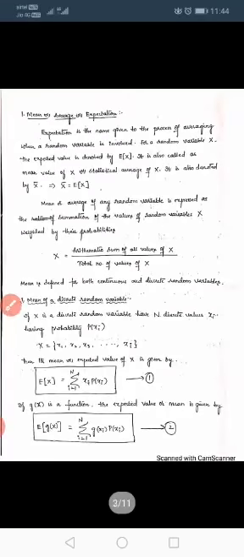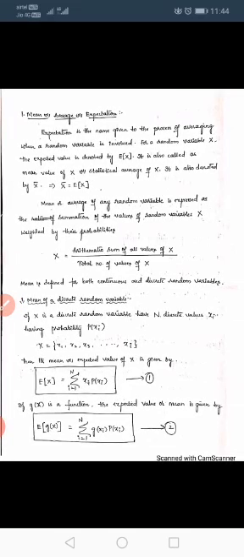The next topic is mean, variance, and standard deviation of a random variable. These are the different parameters we are going to discuss for a probability density function: first, mean or average value or expectation; second, moment; third, variance; and fourth, standard deviation. Now the first one is the mean value, which we can also call the average value or expectation.